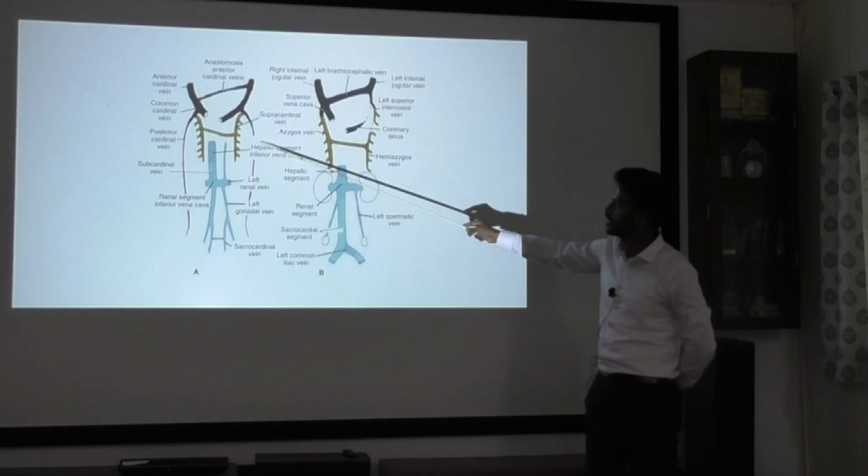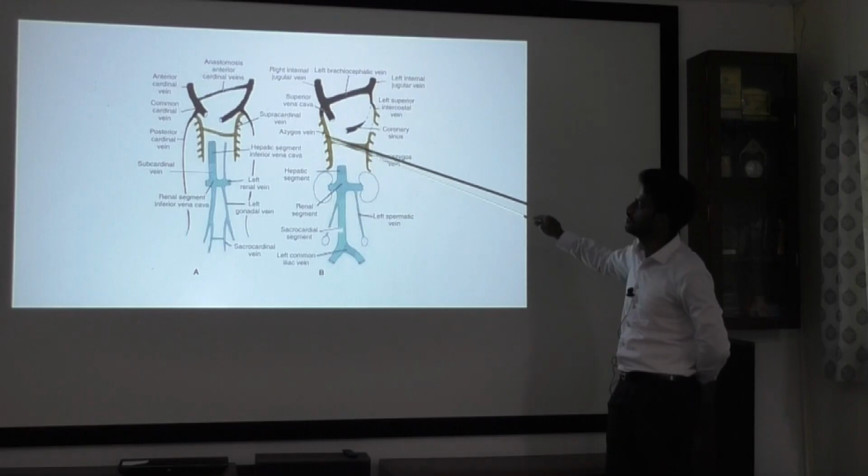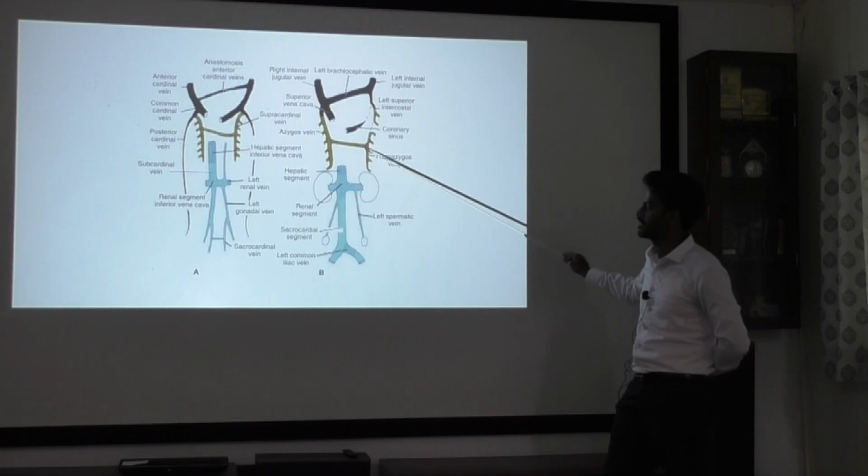Now we'll see the supracardinal vein. Here also there will be anastomosis. On the right side, it drains from the 4th to 11th. It is the azygous vein. It forms the hemiazygous vein.